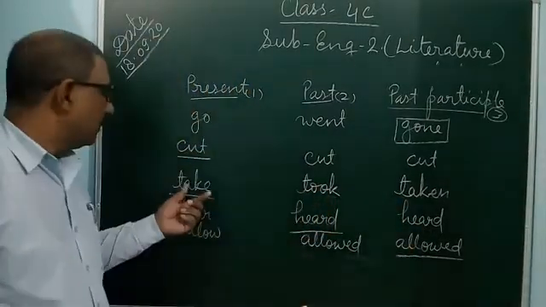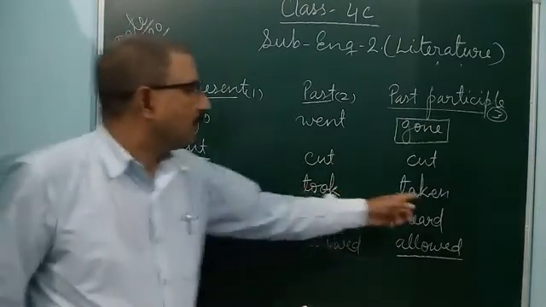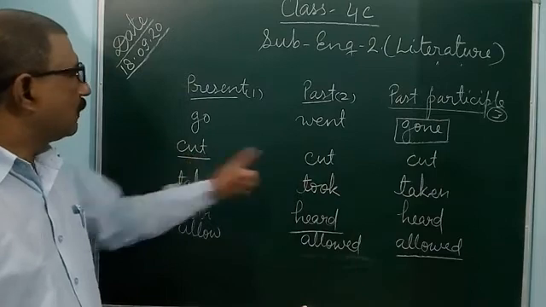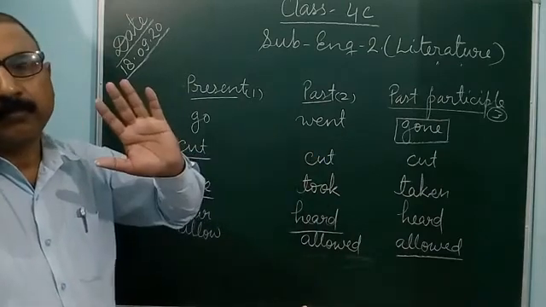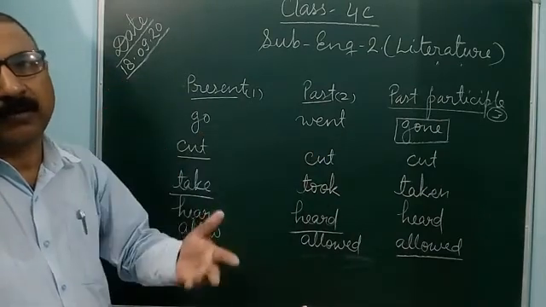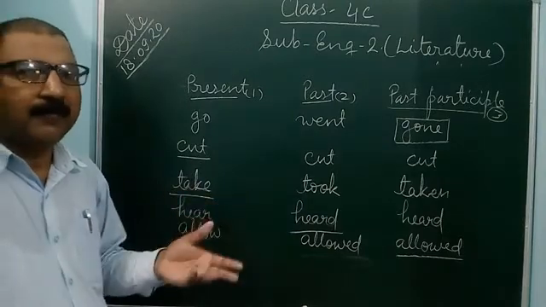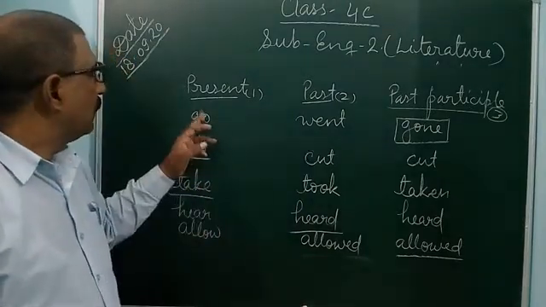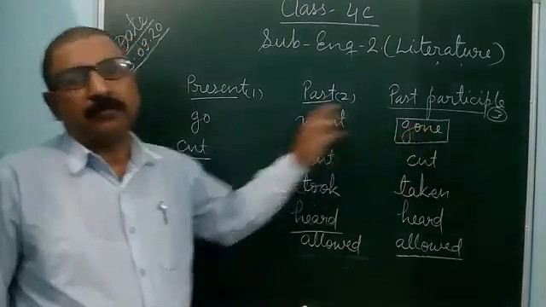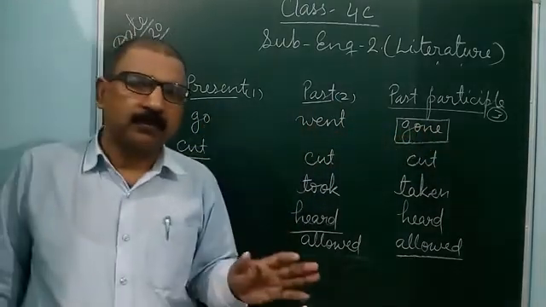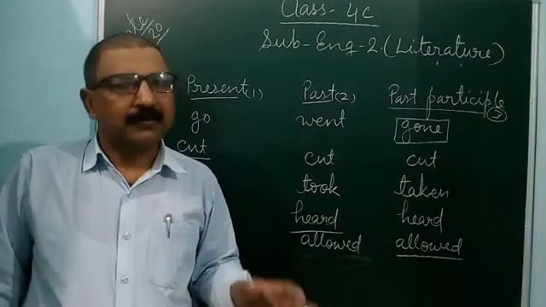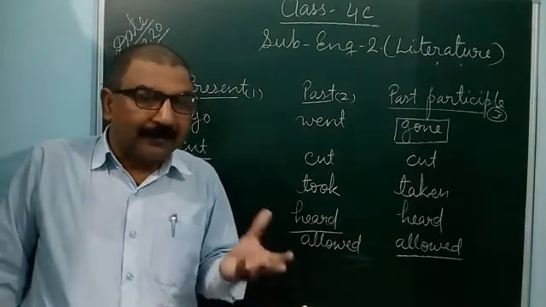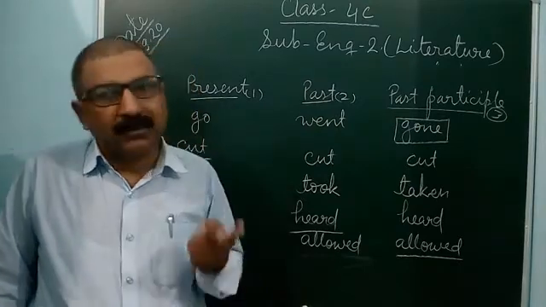But here you can say take, took, taken. All three forms are different. But here you can say cut, cut, cut, the same. Present, past or past participle, or you can say first form, second form and third form, all three forms are the same. But here you can see go, went, gone. All three forms are different. So verbs can be found with all forms the same, with all forms different, and with two forms similar also.